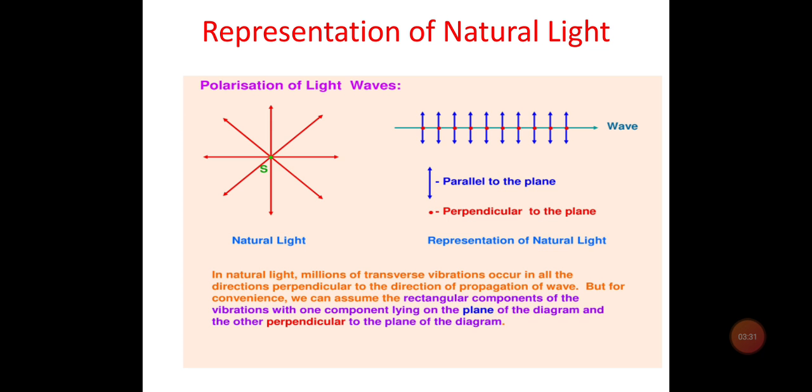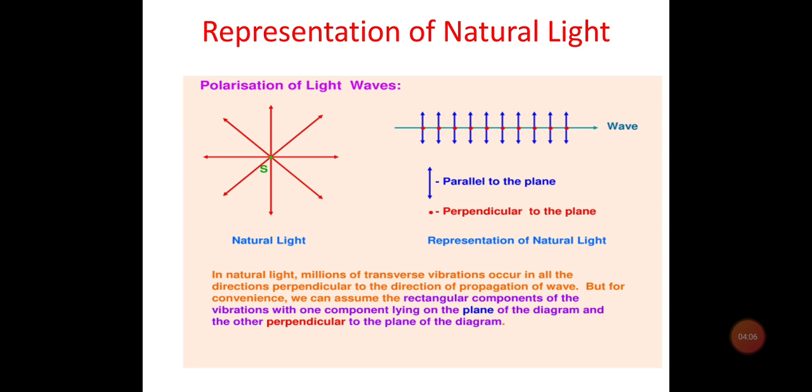The direction of the electric vector of the emergent beam will definitely depend upon the orientation of the polarizer. If we get the vibrations parallel to the plane, we can represent them by arrows, and if we get the vibrations perpendicular to the plane, we can represent them by dots. So in natural light, millions of transverse wave vibrations occur in all the directions perpendicular to the direction of propagation of the wave. But for convenience, we take only two rectangular components of vibrations, one lying in the plane of the diagram and the other perpendicular to the plane of the diagram.